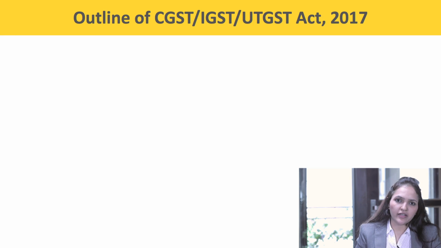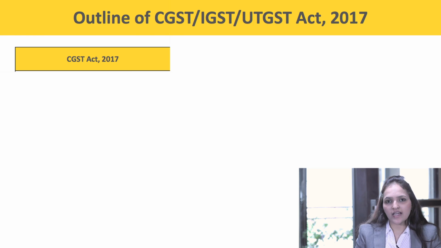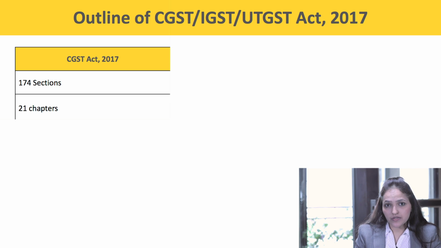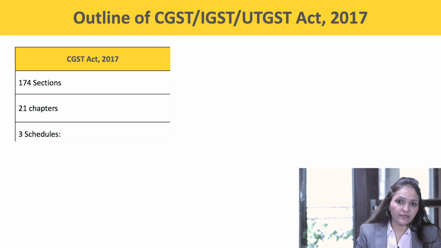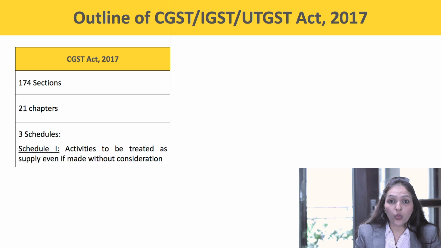Now, let me give you a brief outline of the CGST Act or the UTGST Act or the IGST Act. In CGST Act, we have 174 sections, 21 chapters and 3 schedules. Schedule 1 deals with activities to be treated as supply even if made without consideration.